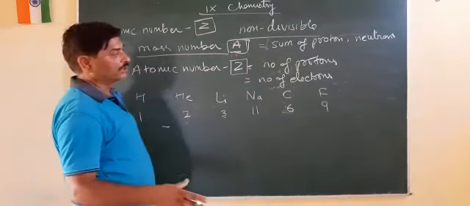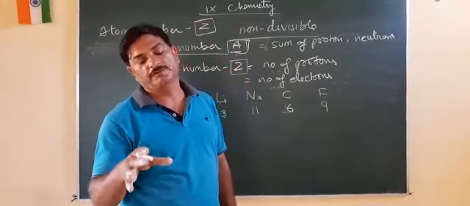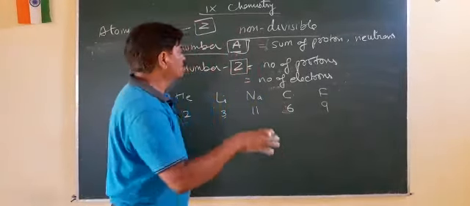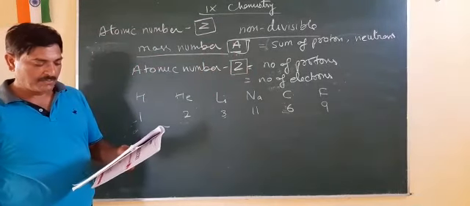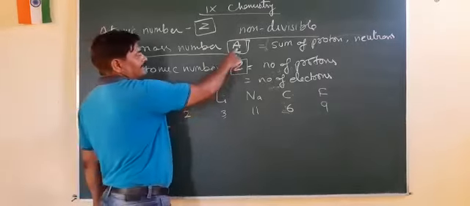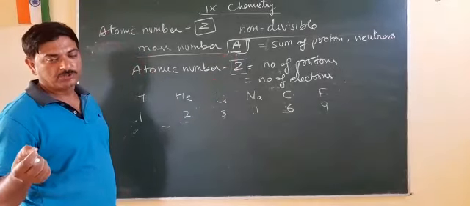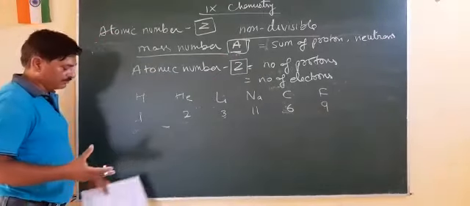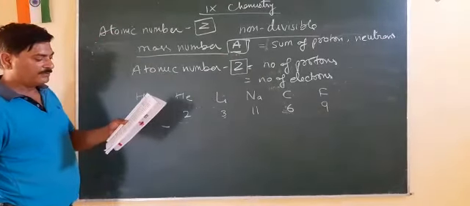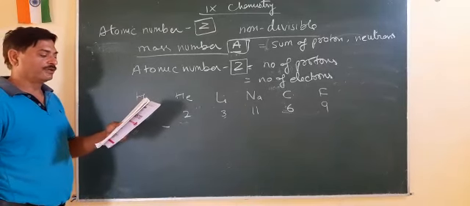How many protons are there plus the total number of neutrons in the nucleus of an atom together constitute another number known as mass number. This mass number is given as A. If you know the number of protons and neutrons of an atom, you can easily find out its mass number. Next, how to calculate the number of neutrons in an atom.